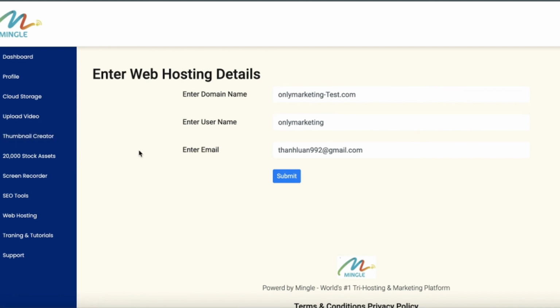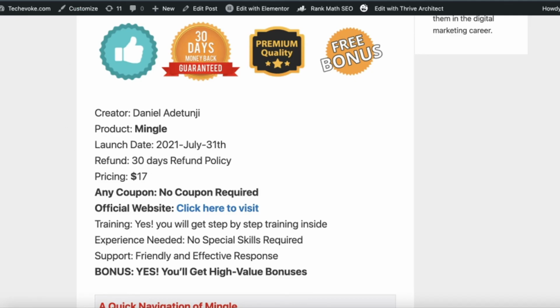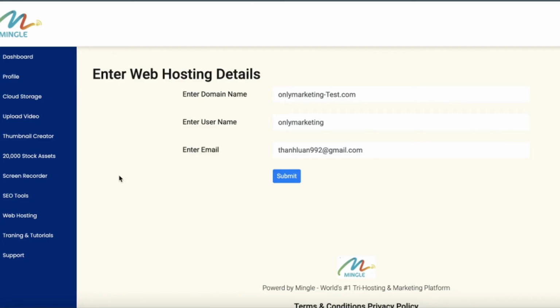How much would you have to pay for all this? You don't have to pay that many dollars, you just pay this small amount, and you get all these things in one dashboard. I hope it is clear now what Mingle is and what its worth is.